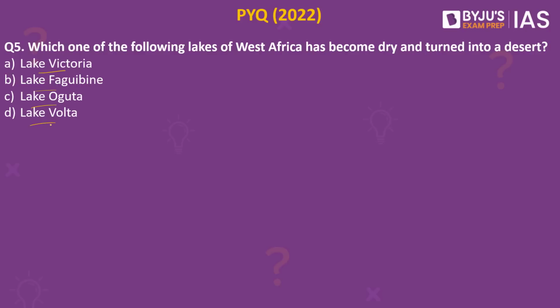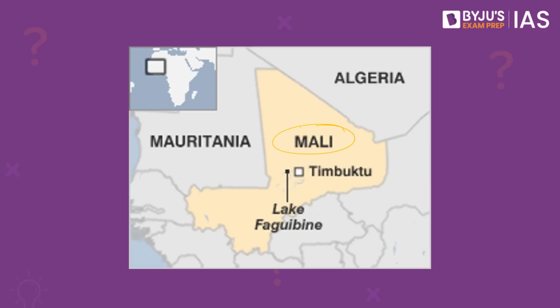The answer to this is Lake Faguibine. This happens to be a previous year question from the year 2022. So remember, it is a lake in Mali on the southern edge of the Sahara Desert, which is situated 80 km west of Timbuktu. The lake once was the largest lake in West Africa.